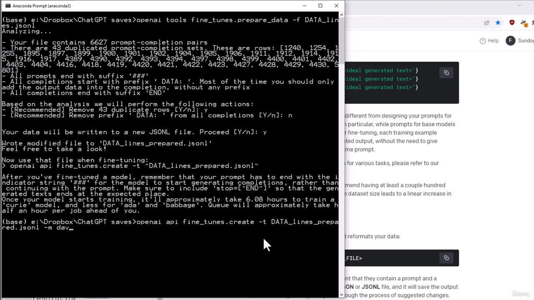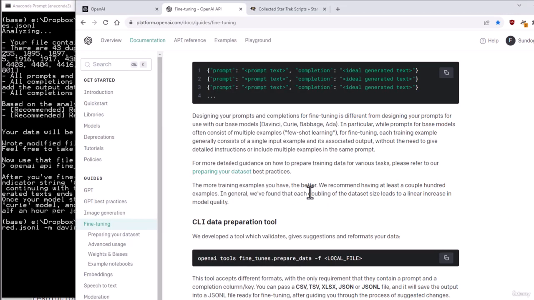I actually chose the Davinci model because at the time of this recording, fine-tuning for GPT-3.5 or GPT-4 was not yet available. They say, however, it will be available soon, and once that happens, these older models like Davinci and Ada and Babbage are going to go away. So if you are following along and doing this on your own data, it might give you an error on Davinci. If so, refer to the current documentation here as to how to actually do this on GPT itself, and you should get even better results.